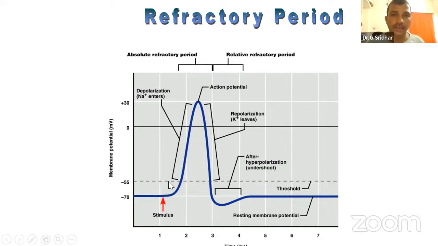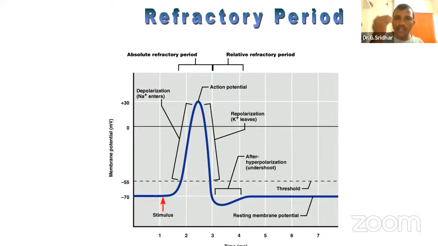I mean to say that threshold potential means, please listen carefully, the minimum potential or stimulus strength to get the action potential. That is called threshold potential. That means if it is below minus 55, it won't generate the action potential.